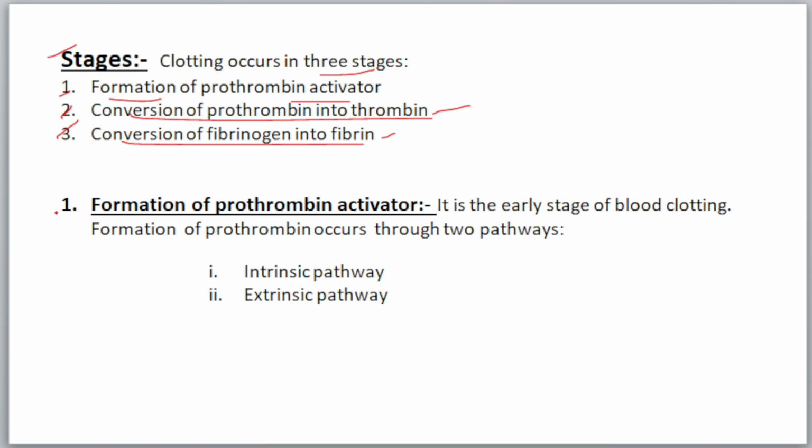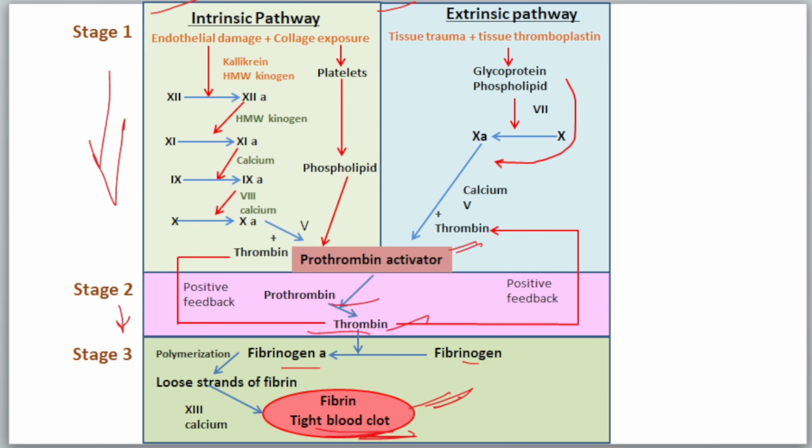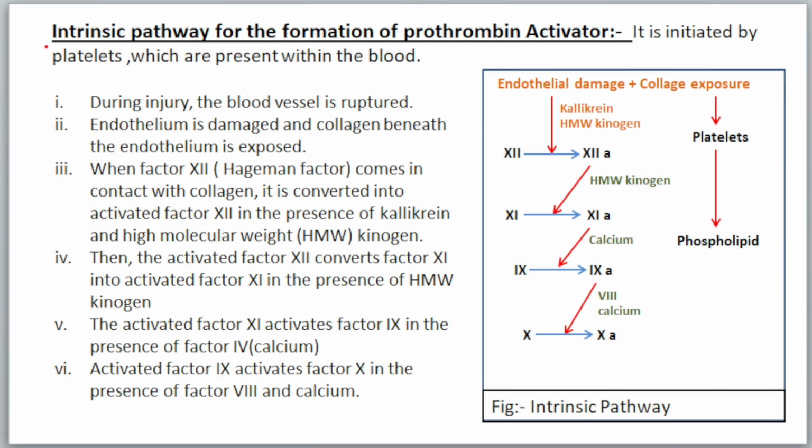So the first stage is formation of prothrombin activators. It is the early stage of blood clotting. Formation of prothrombin activators occurs through two pathways. First, the intrinsic pathway, and second, the extrinsic pathway.